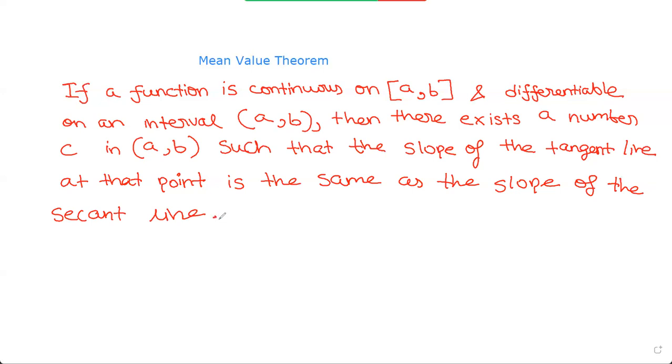So this is the mean value theorem. And the points of the secant line are (a, f(a)) and (b, f(b)).